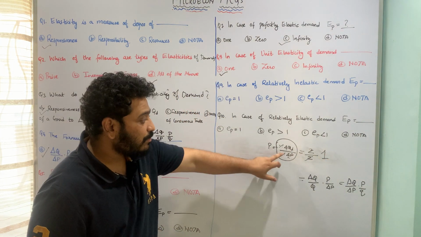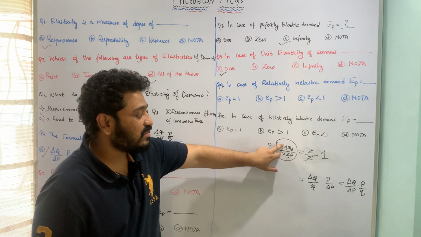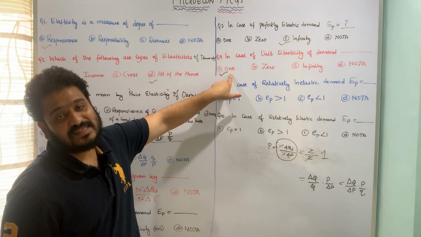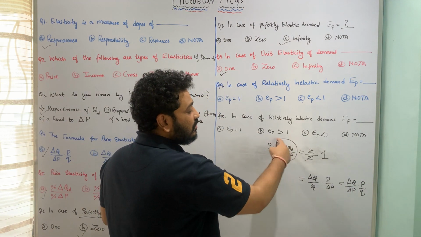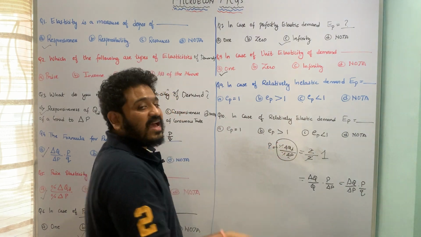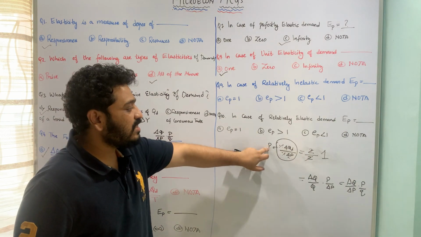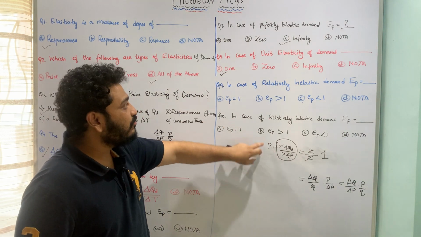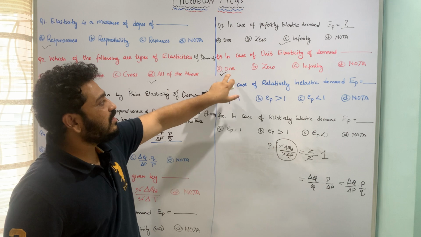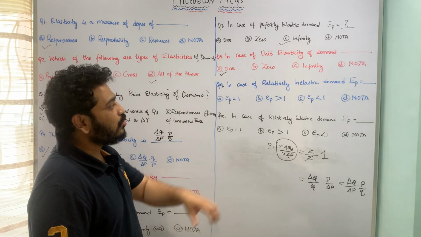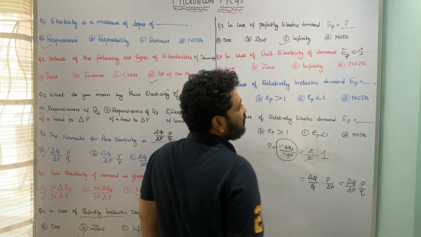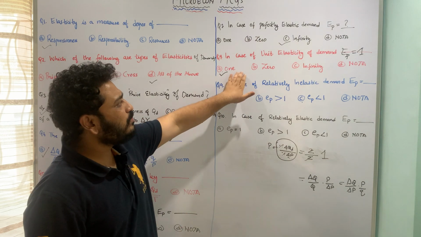So the percentage change in price as well as the percentage change in quantity are going to be the same when I am talking about unit elasticity of demand, because I am interested in the ratio being equal to 1, and for the ratio to be equal to 1, the underlying changes in both of these have to be the same. Otherwise the ratio cannot be equal to 1, and therefore option A: in case of unit elasticity of demand, the elasticity of demand is equal to 1. So I hope this is pretty much clear. So EP is equal to 1 in case of unit elasticity of demand. I hope this question is pretty much clear.